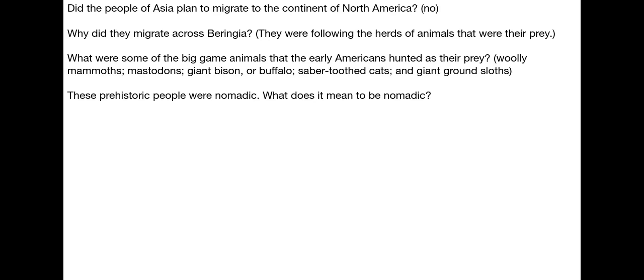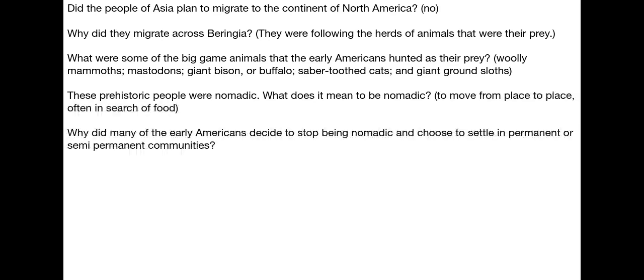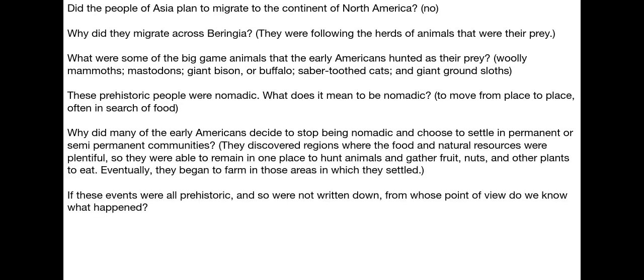These prehistoric people were nomadic. What does it mean to be nomadic? To move from place to place, often in search of food. Why did many of the early Americans decide to stop being nomadic and choose to settle in permanent or semi-permanent communities? They discovered regions where the food and natural resources were plentiful, so they were able to remain in one place to hunt animals and gather fruits, nuts, and other plants to eat. Eventually, they began to farm in those areas in which they settled.